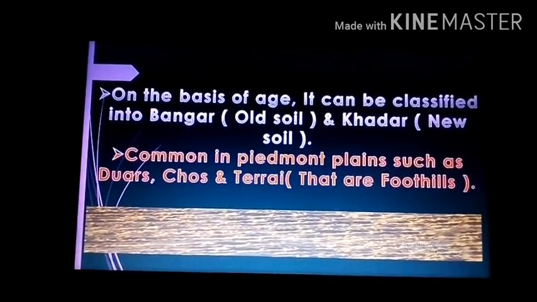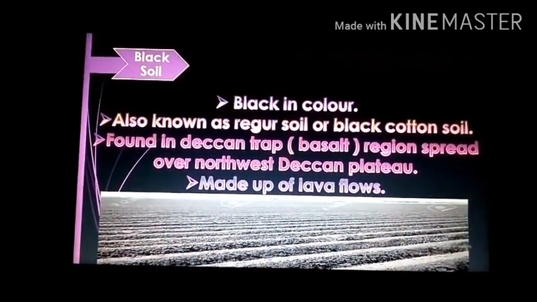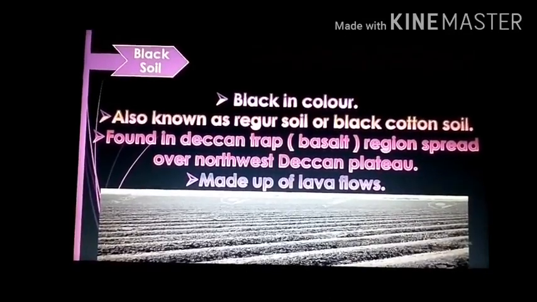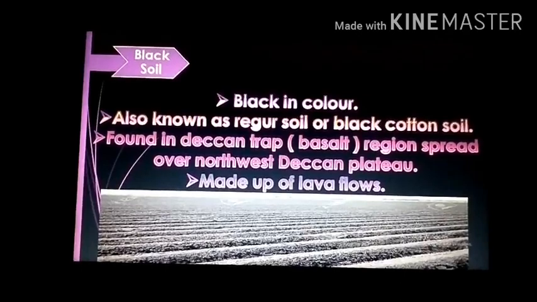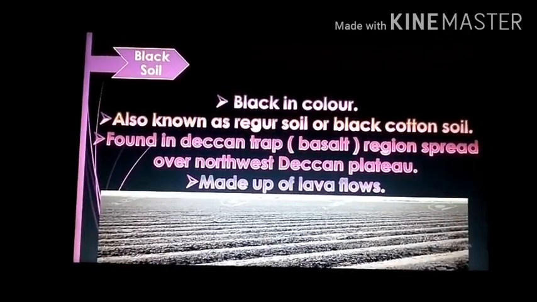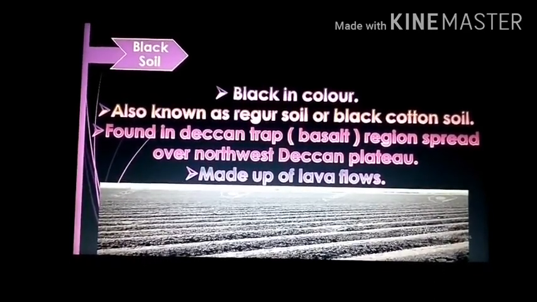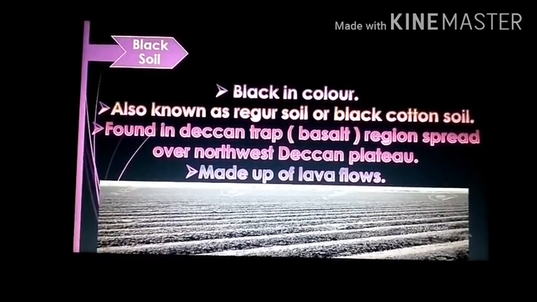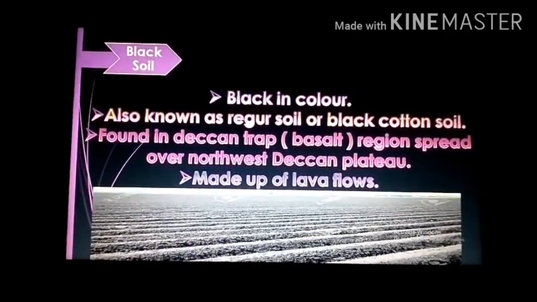So let's move on to our next soil, that is black soil. Now, as the name suggests, these soils are black in color and are also known as regur soil. Black soil is ideal for growing cotton, and that is why it is also known as black cotton soil. It is believed that the climatic conditions along with the parent rock material are the important factors for the formation of the black soil.